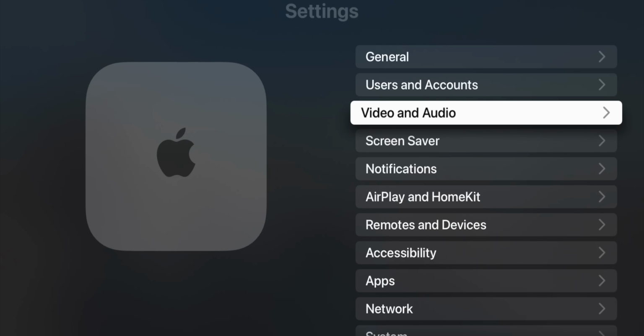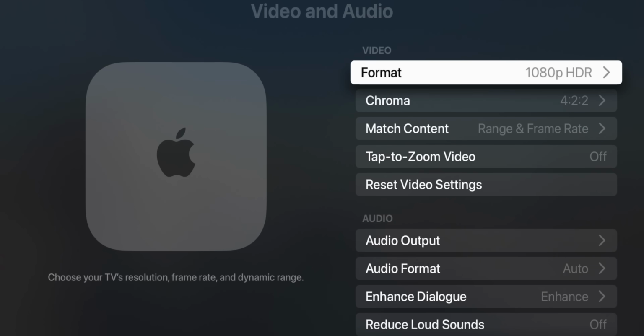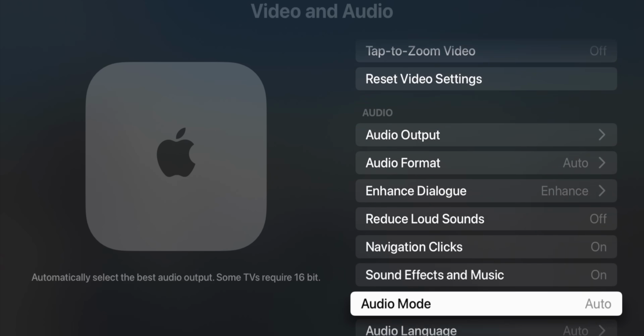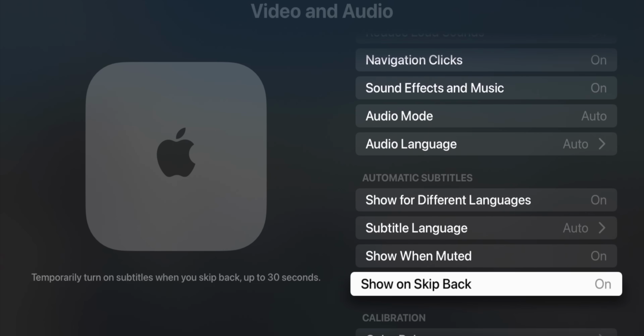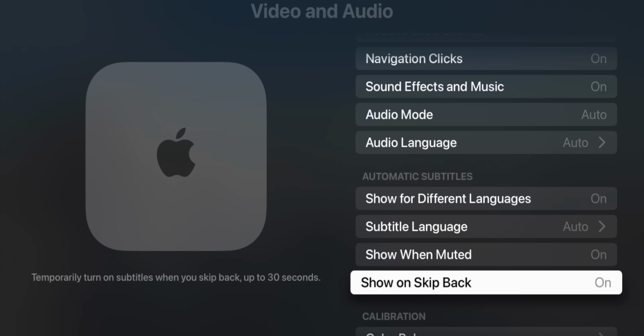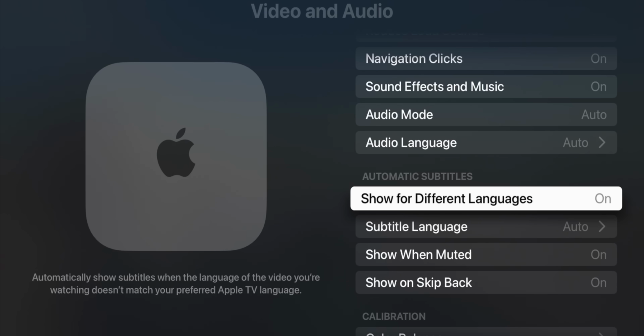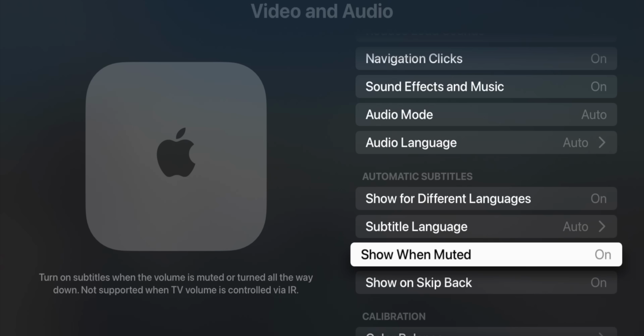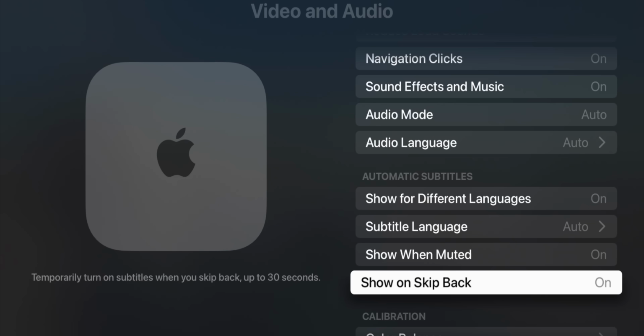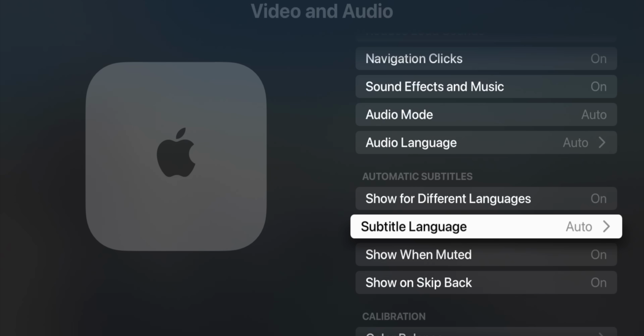So Smart Subtitles is useful for me, but if you don't find it useful, you can go into your settings and go to Video and Audio. And we do have a section down here where you can turn that off. It's a new section called Automatic Subtitles. From here, you can see Show for Different Languages, so you can turn that off if you want to. And then also Show When Muted, Show on Skip Back, and of course the subtitle language.